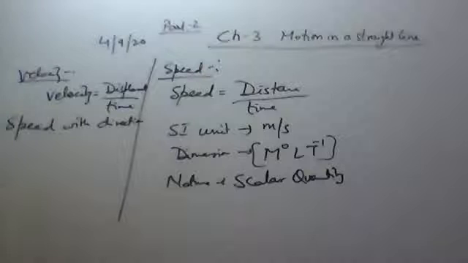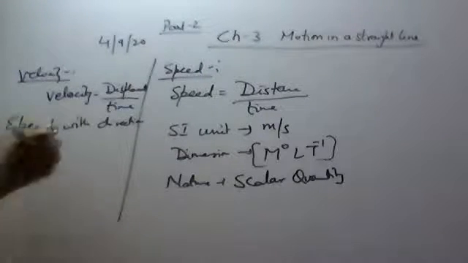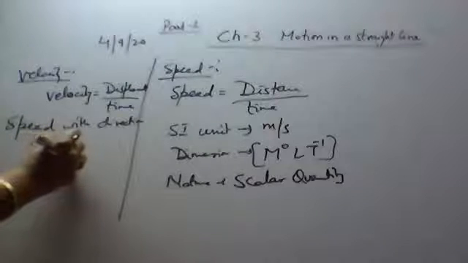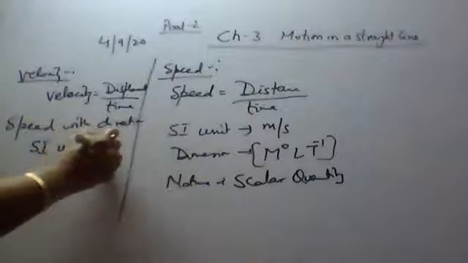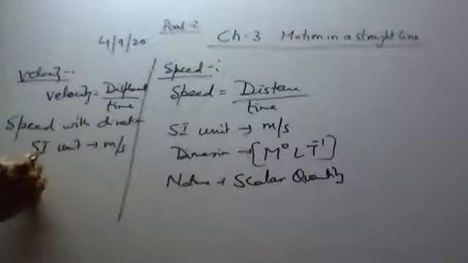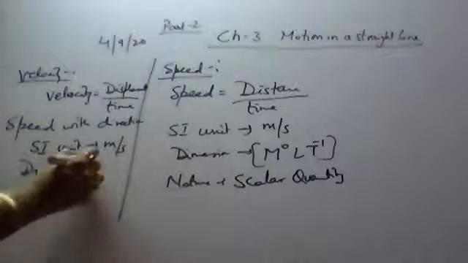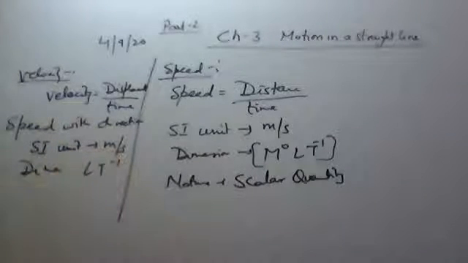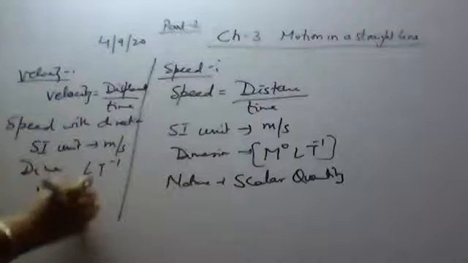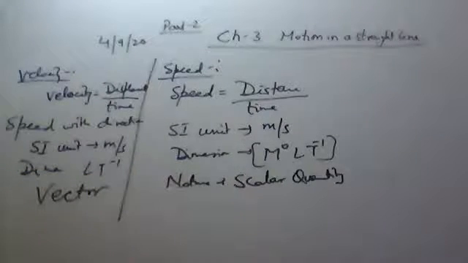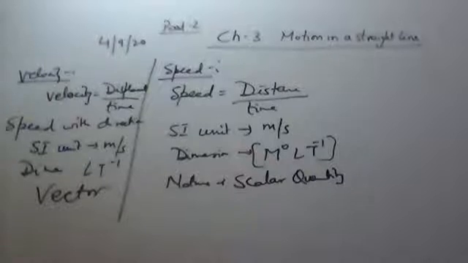Speed with direction, we call it velocity. So it is displacement per unit time. The SI unit will be the same as that of speed, that is meter per second, and the dimension is also the same, LT raised to the power minus 1, but it is a vector quantity.